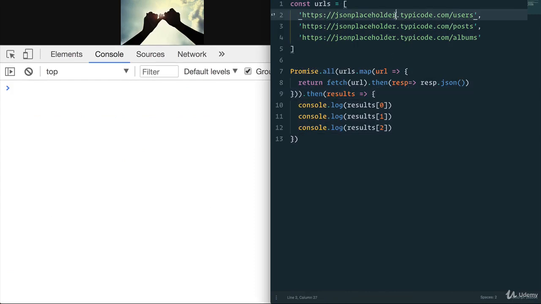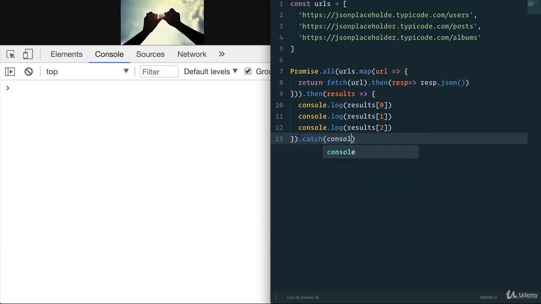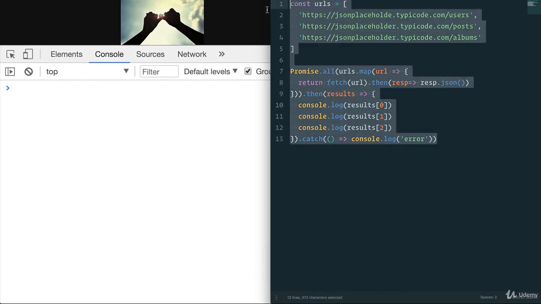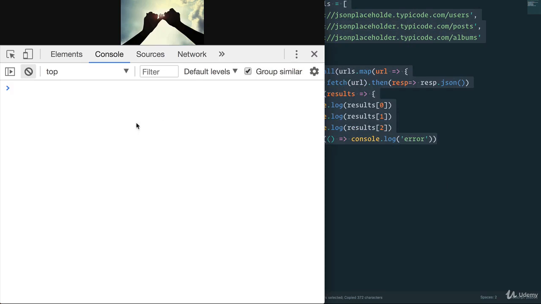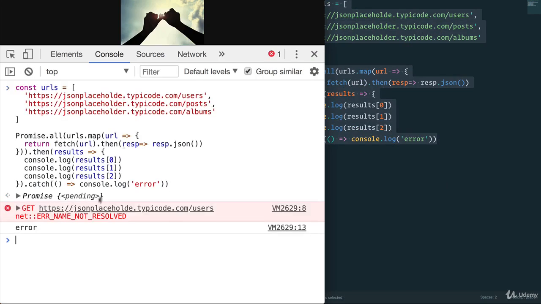Maybe we misspell one of the URLs. So the users API won't work. Let's add a .catch and console.log error.